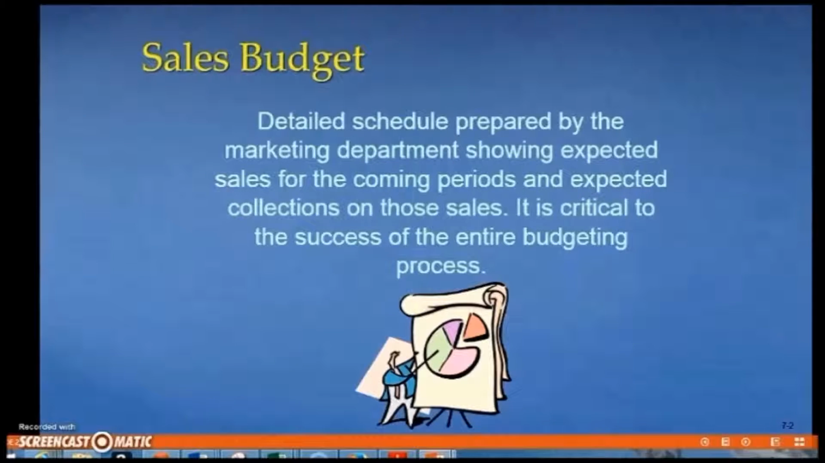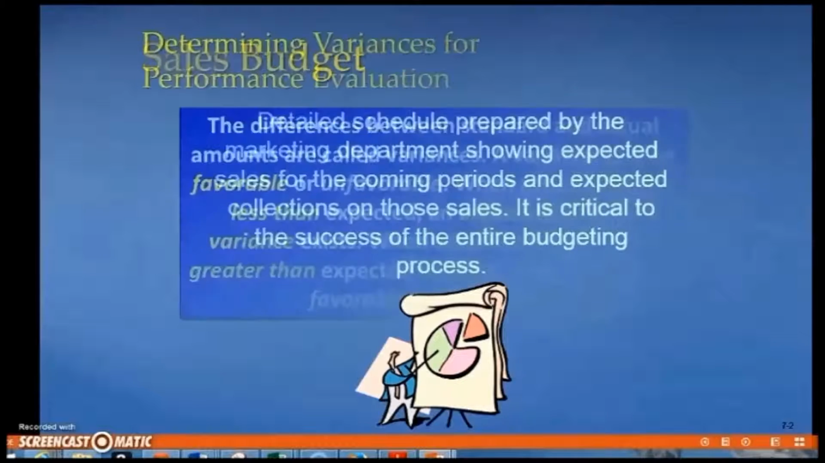And I just want to mention here that the sales budget is typically the most important part of the budgeting process, because you have to have the budgeted sales before you can begin to estimate what your budgeted expenses are going to be. You've got to be able to estimate what you're going to need. So the sales budget is where we initially begin.